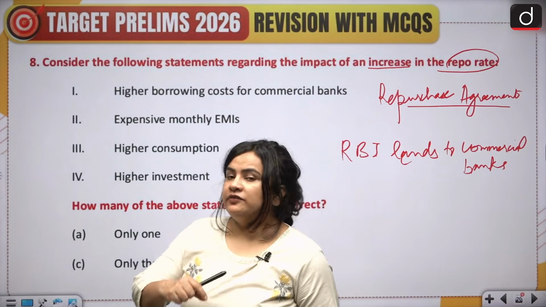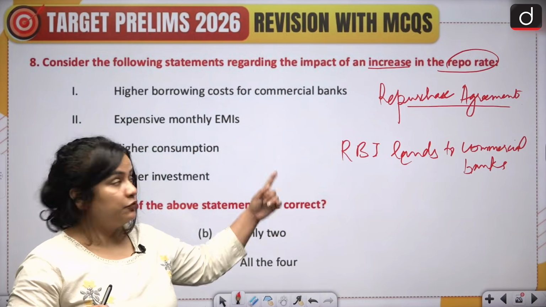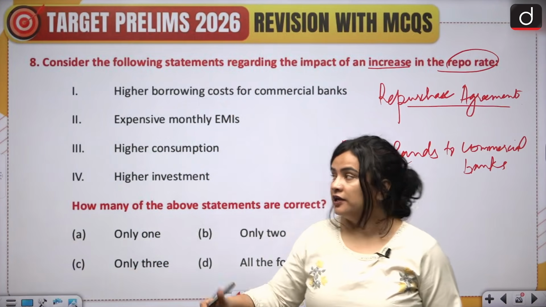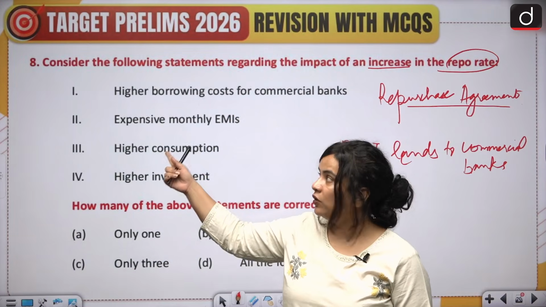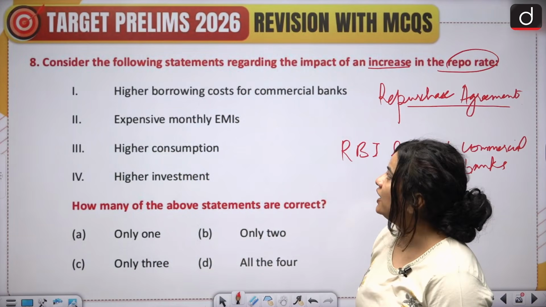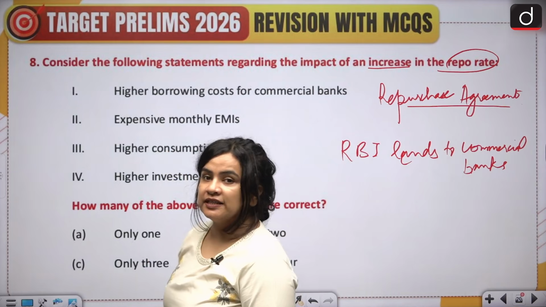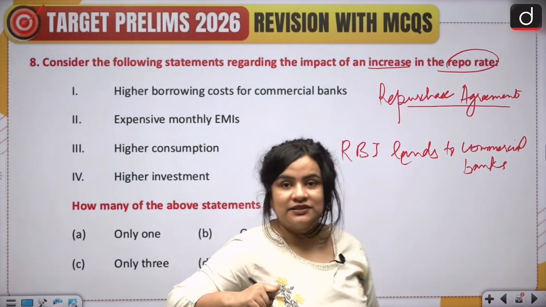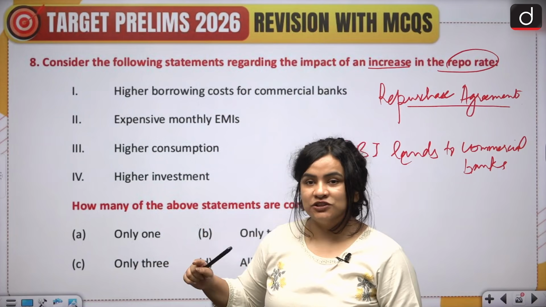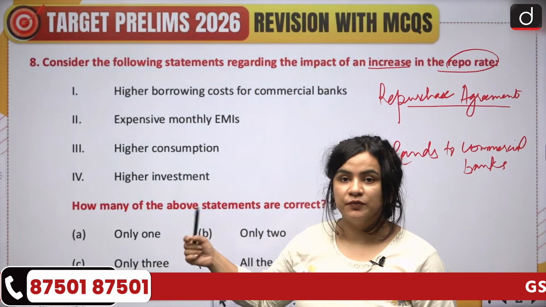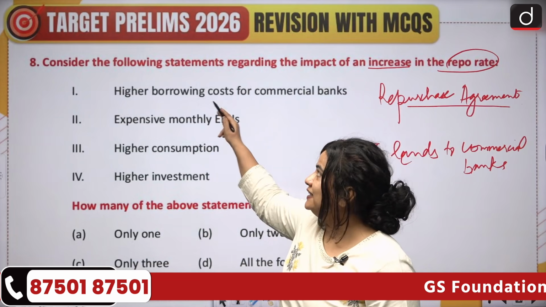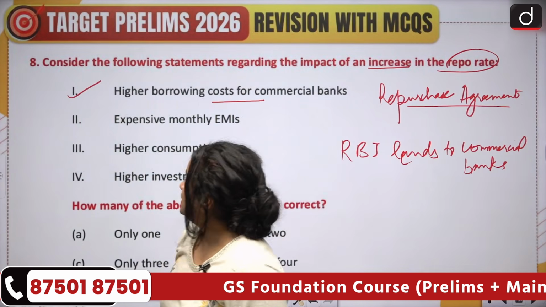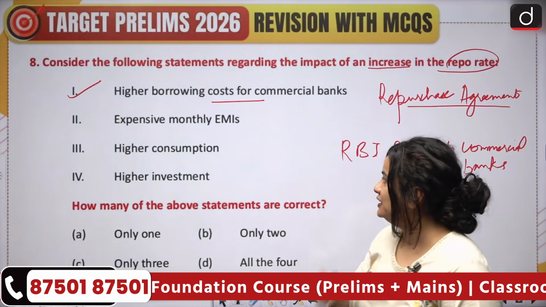Now, a situation has been given to us where the RBI has increased the repo rate, and we have been given certain possibilities, certain scenarios, and we have to figure whether this is going to happen or not. So the first one says higher borrowing costs for commercial banks, and we are going to proceed very logically from here. Now the RBI has increased the rates at which commercial banks may borrow from them, from the RBI. So indeed, the borrowing cost is going to be higher. So this is accurate. The second option says expensive monthly EMIs.